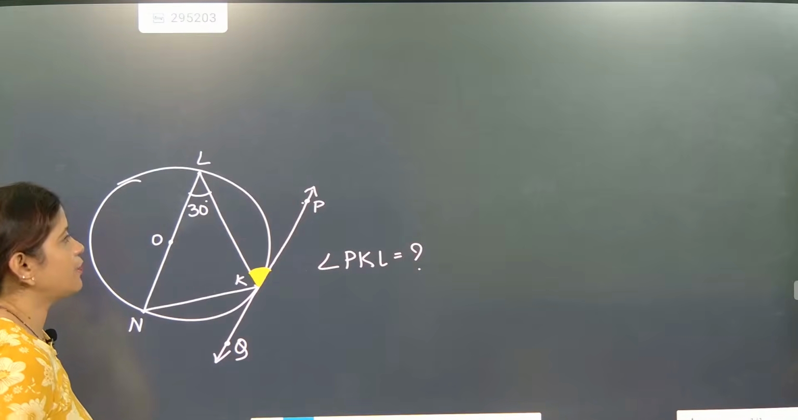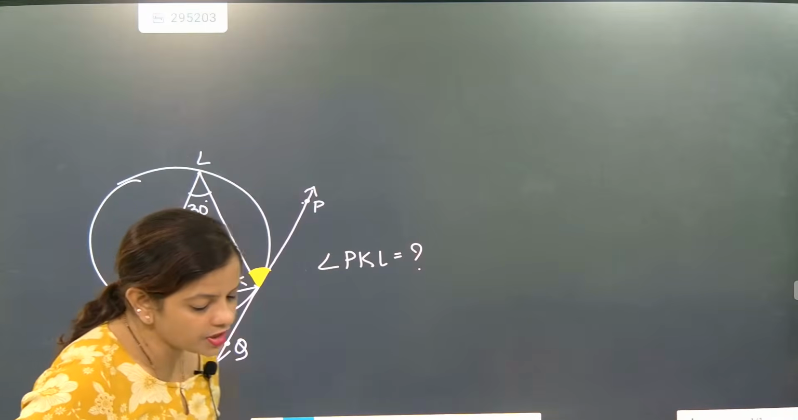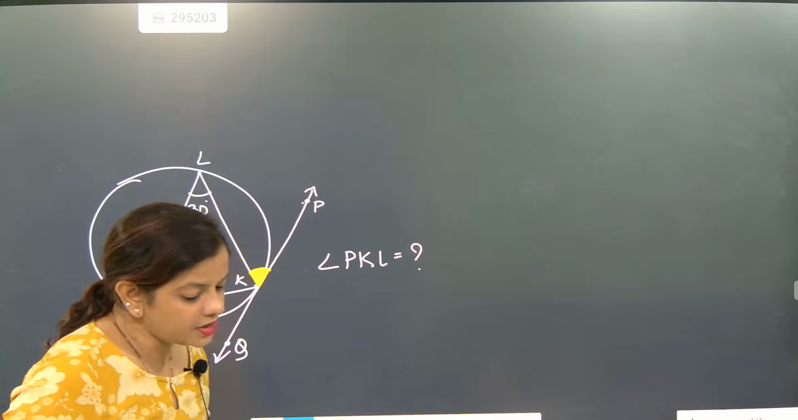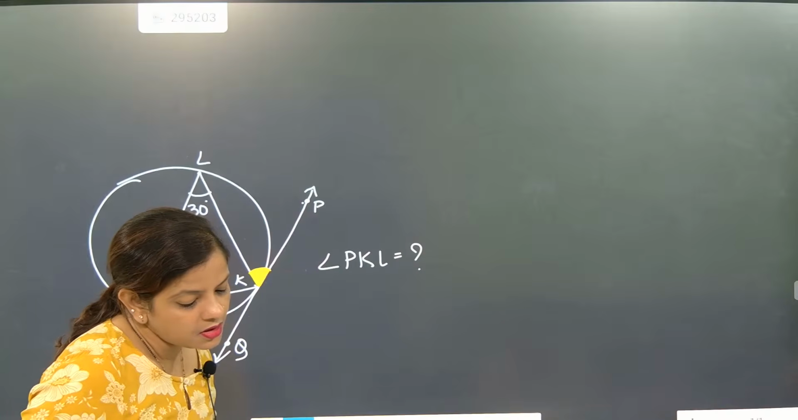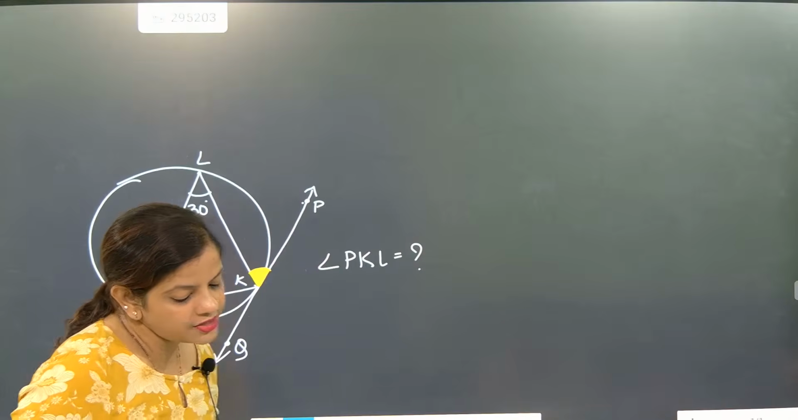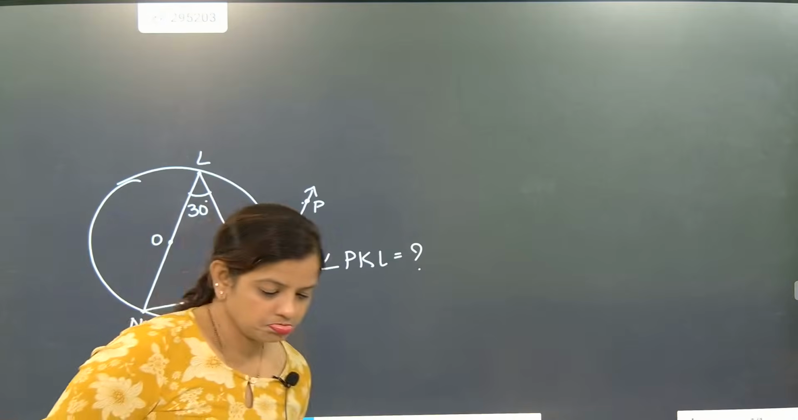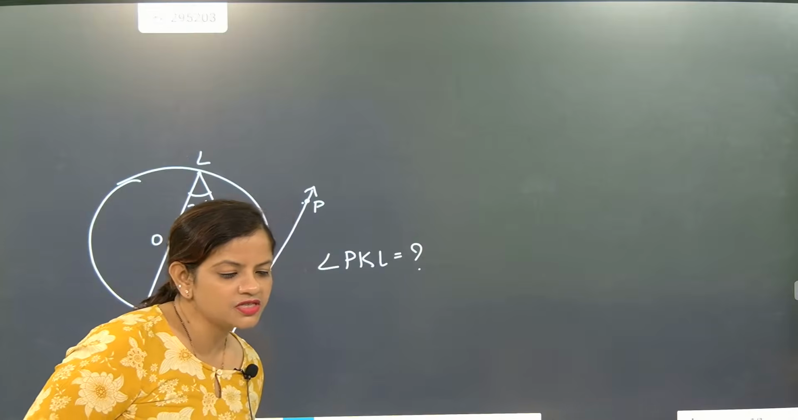It's all your call. No other information is given. They have given only this much information. O is the center of the circle and NL is the diameter. LN is the diameter. PQ is the tangent. Angle KLN is equal to 30 degrees. Anybody solved 45 degree? Ashish is telling 30 degree.